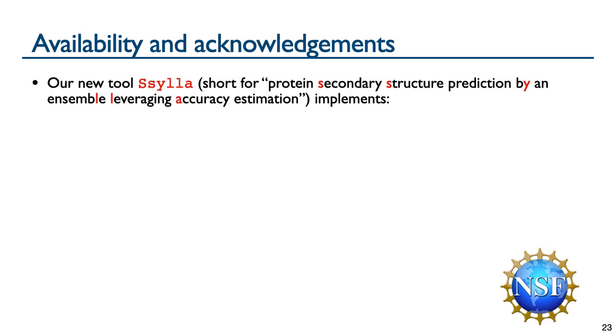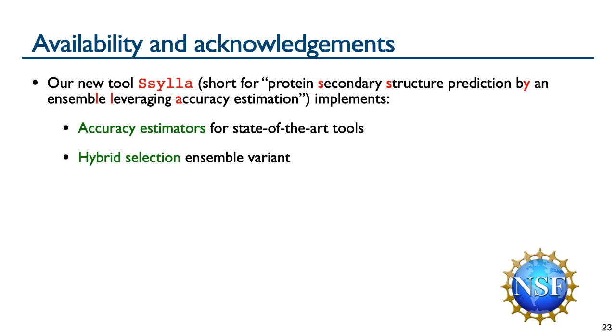This work on ensemble prediction is implemented in a new tool called Scylla, short for Protein Secondary Structure Prediction by an ensemble leveraging accuracy estimation. Scylla includes accuracy estimators for the state-of-the-art tools in the study and an implementation of the hybrid selection ensemble variant. Source code for Scylla is available free for non-commercial use at